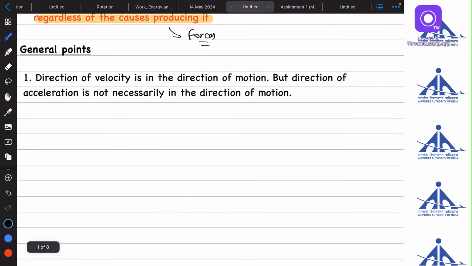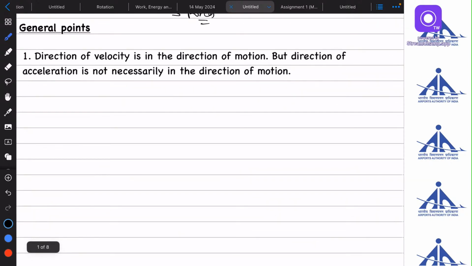So there are some points which I want to discuss. Now let's assume there is a car, and it is moving with some velocity v, let's say, in the right direction. Now, if I apply the brake, the car will come to rest after some time.